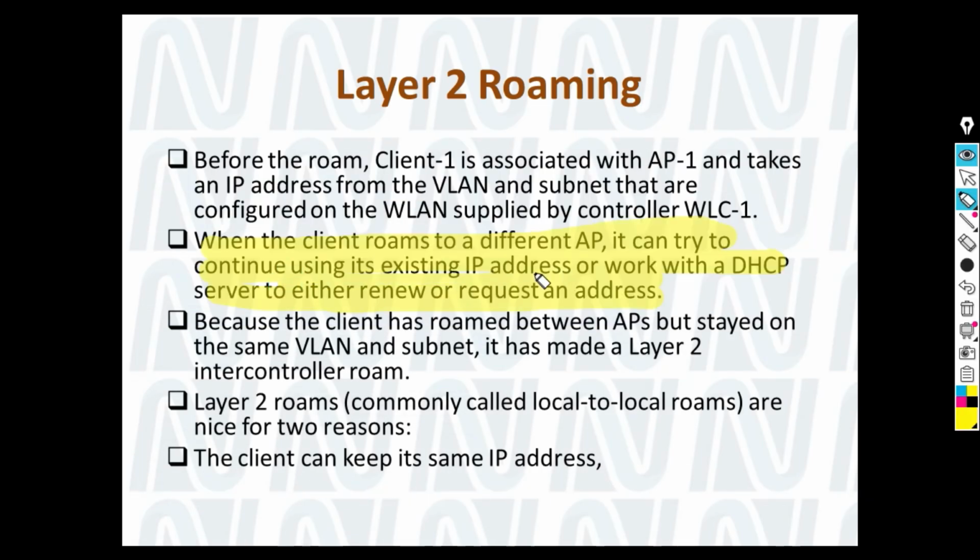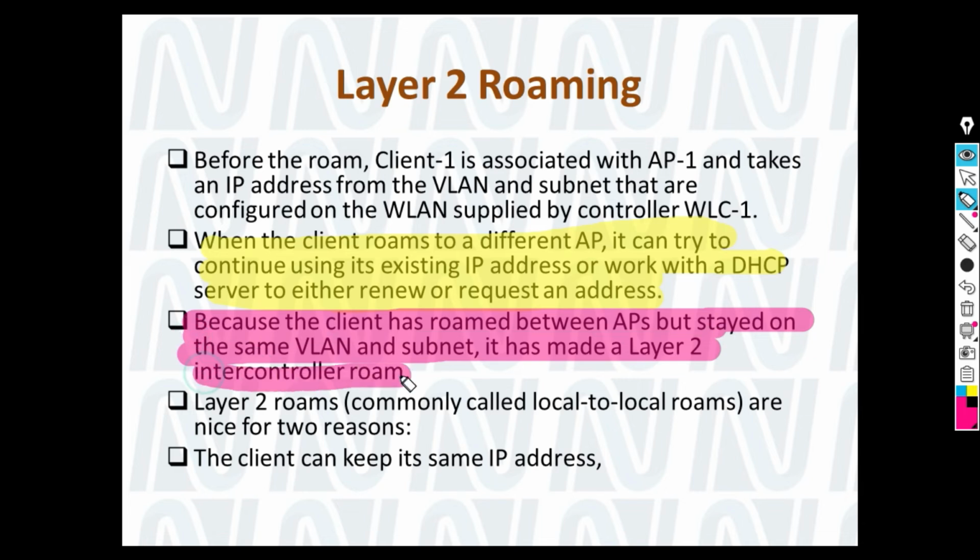The client may be issued a renewed IP address or use the existing one; it depends on different algorithms that we will discuss in later classes, if required. Because the client has roamed between the APs and stayed on the same VLAN and subnet, it has made a layer 2 intercontroller roam.